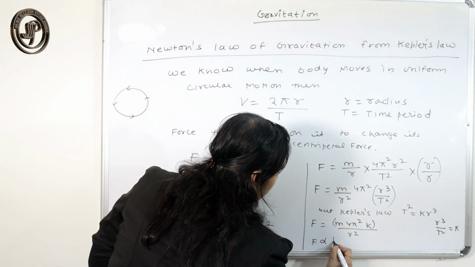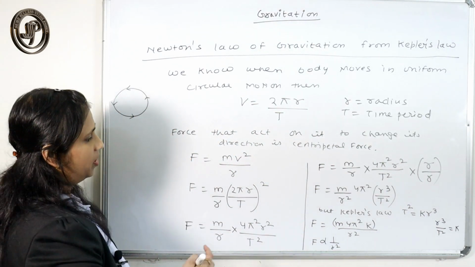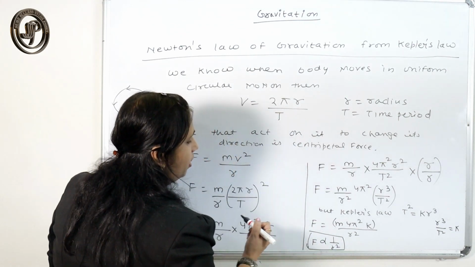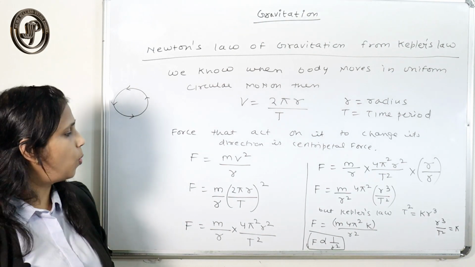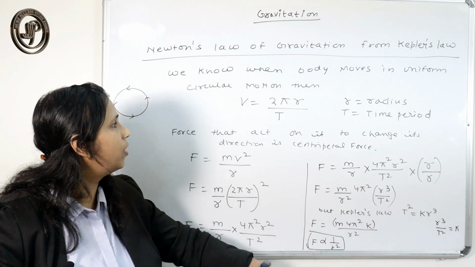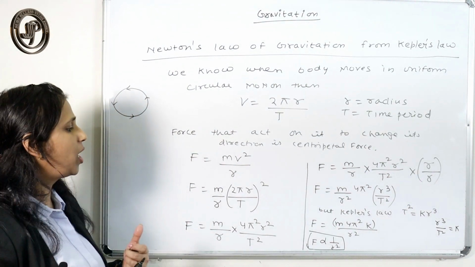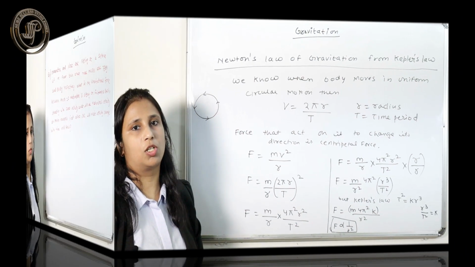So here we can conclude that F is proportional to, if we include all of them under the proportionality sign, F is inversely proportional to 1 by R square. And this is what is given by Newton's law of gravitation. Hence we have derived Newton's law of gravitation from Kepler's law.